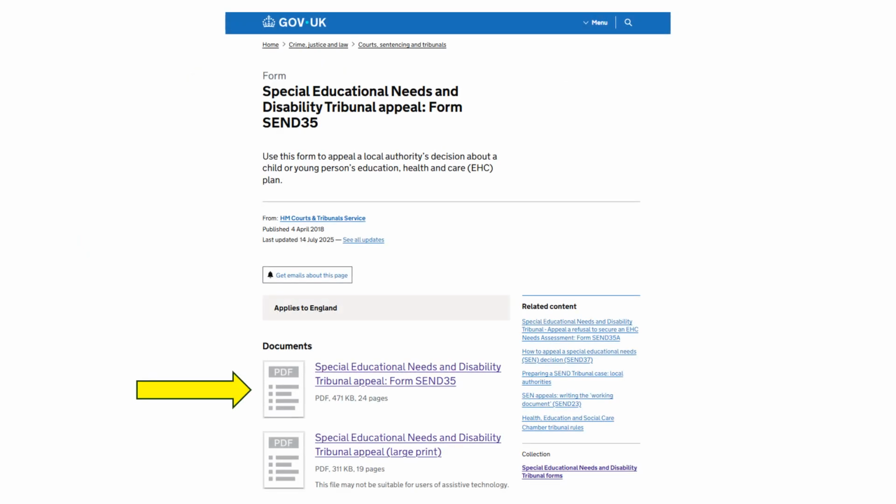If you are appealing against the local authority's refusal to do an EHC needs assessment, then this is not the form for you to use. You would need to use 35A, and we can signpost you to a separate set of videos to help you with filling that form in. Use this form, 35, if one or more of the following on the next slide applies to you.